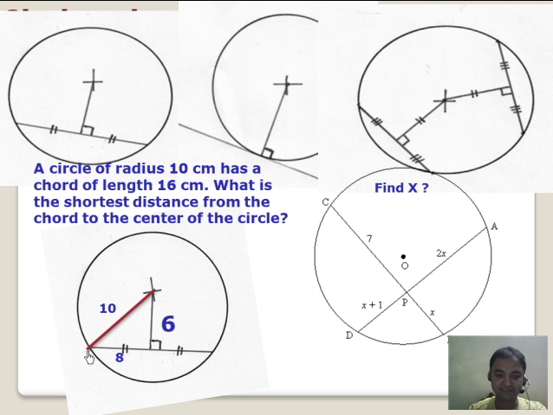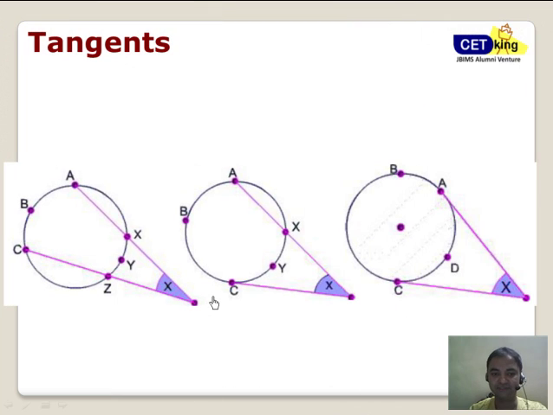If this is 8, this is 10, this has to be 6 using the Pythagorean triplet. So you can solve this question very easily. Fairly simple questions. Again, find the value of x. You can pause the video and try this. Basically, CP into BP is equal to AP into DP. So all these things we can use here.